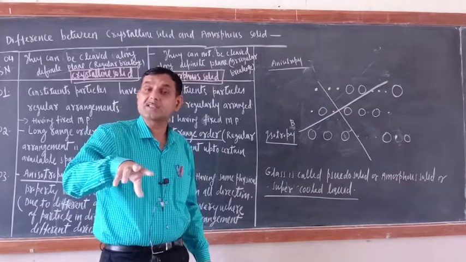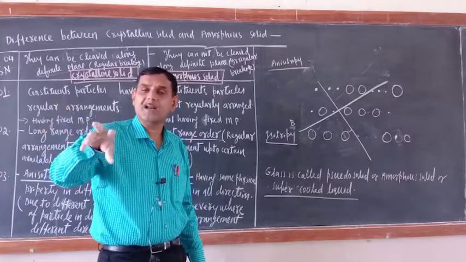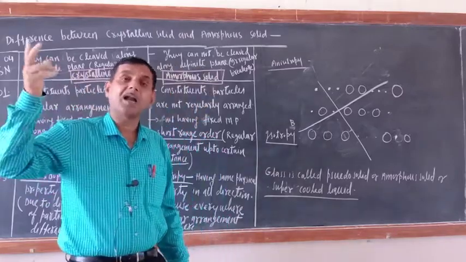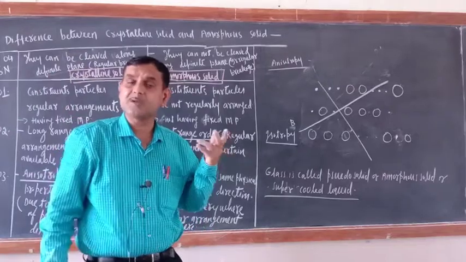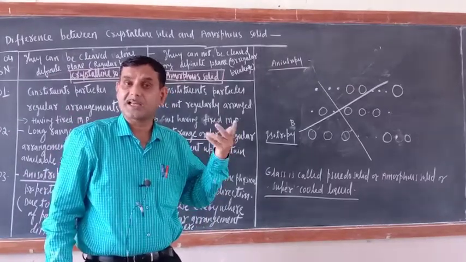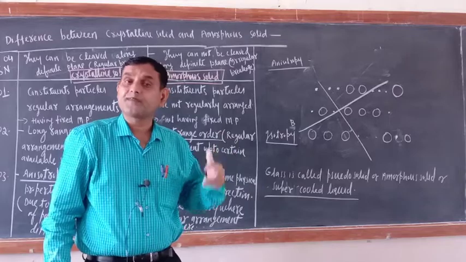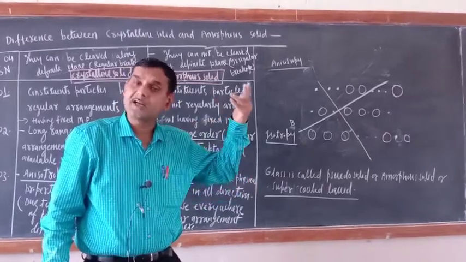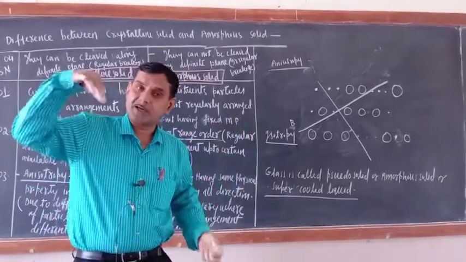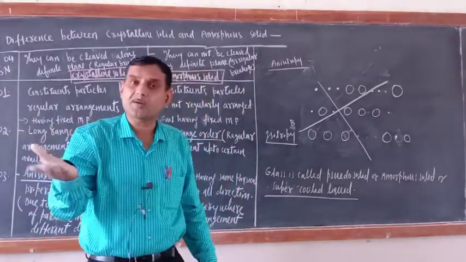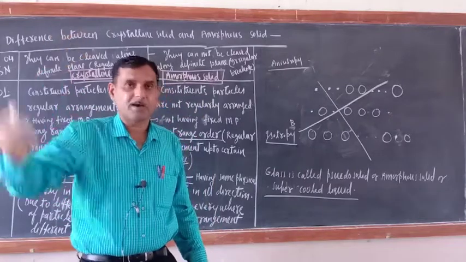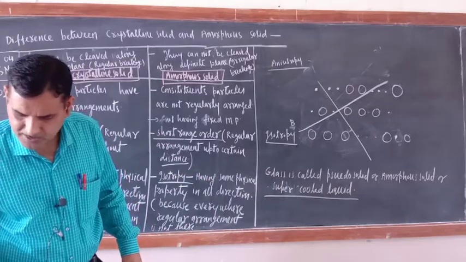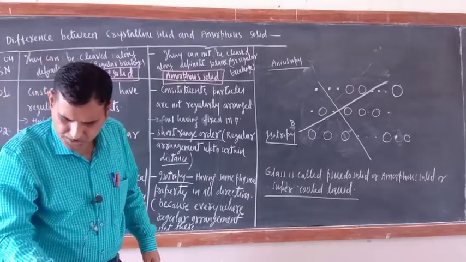And what is the evidence of glass being a supercooled liquid? Just see, old window panes in old buildings. If there are glass windows or some other articles, their bottom would be thicker than the top. So what is the meaning of this? It has the flowing property, that is why the bottom has become thicker than the top. So these are the things. We should study in detail, then only we can solve the questions.